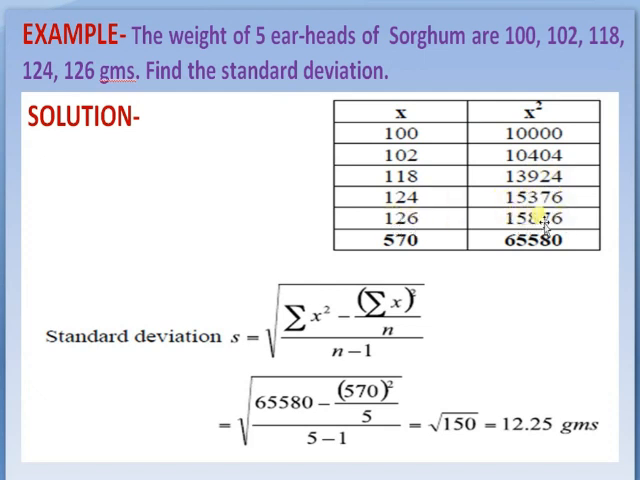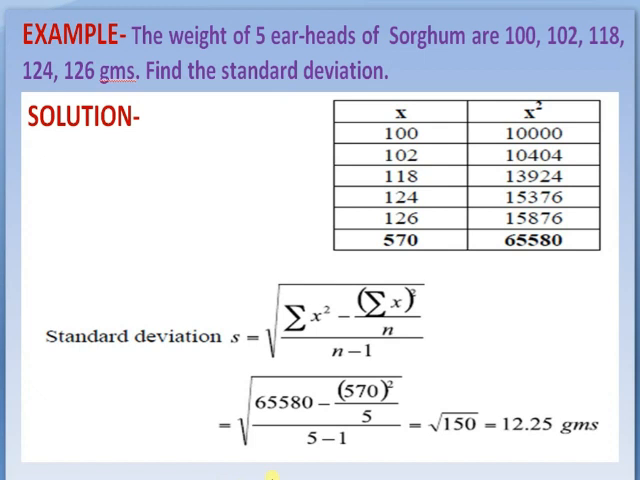The weights of 5 heads of sorghum are 100, 102, 118, 124, 126 grams. Find the standard deviation. These are the x values: 100, 102, 118, 124, 126. Sum is 570. What is x square?